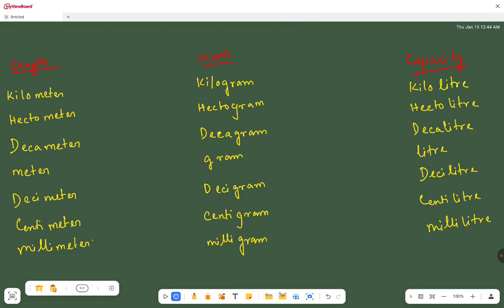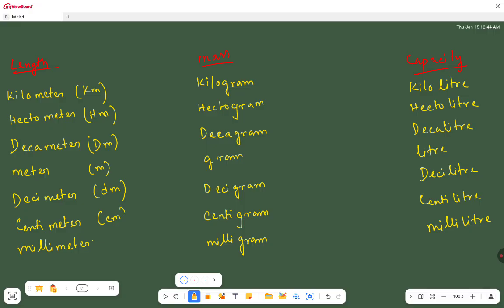Now we will write the abbreviations. Kilometer can be written as km, hectometer as hm, decameter as dam, meter as m, decimeter as small dm, centimeter as small cm, millimeter as small mm. Kilogram kg, hectogram hg, decagram dag, gram g, decigram small dg, centigram small cg, milligram small mg.